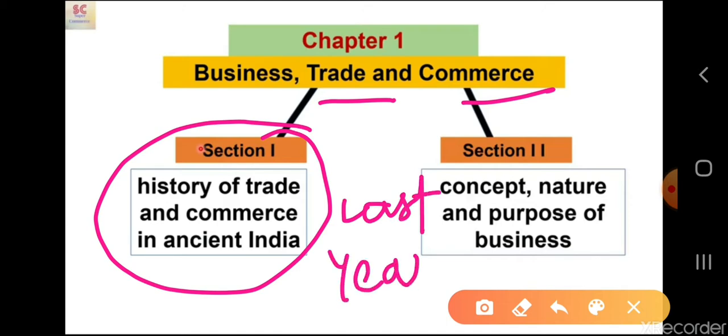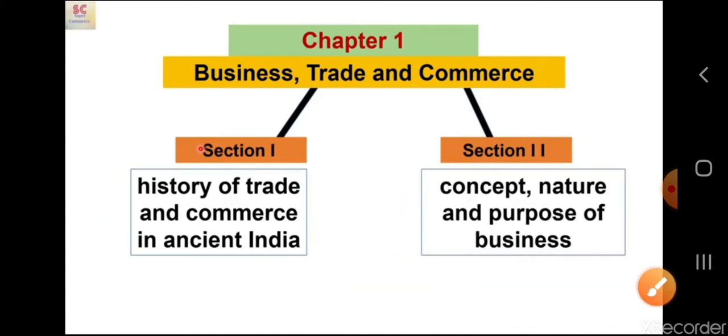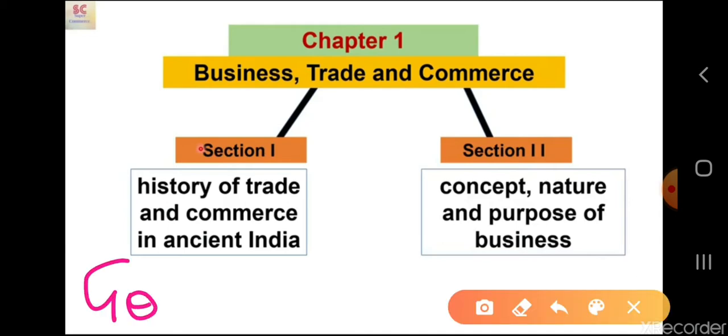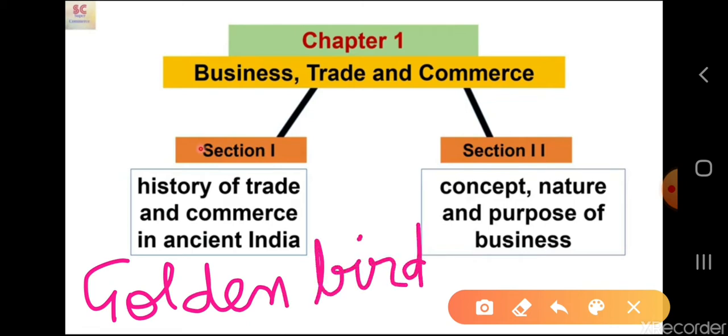But what was the idea behind introducing this particular topic? Because we all are commerce students, and being commerce students, we must know what the history of trade and commerce in our own country was. We already know that India was known as the golden bird. But how did it become a golden bird? Because of its trade and commerce, which was continuously flourishing here in India.